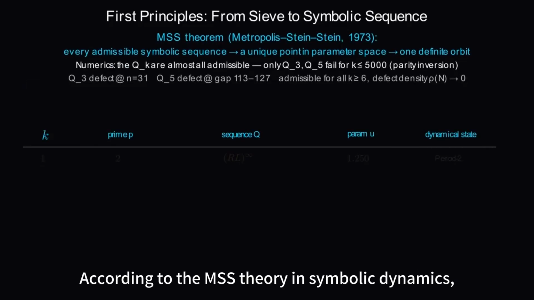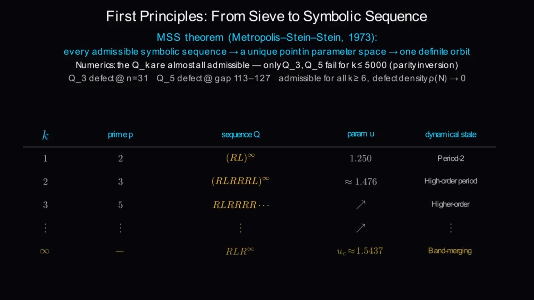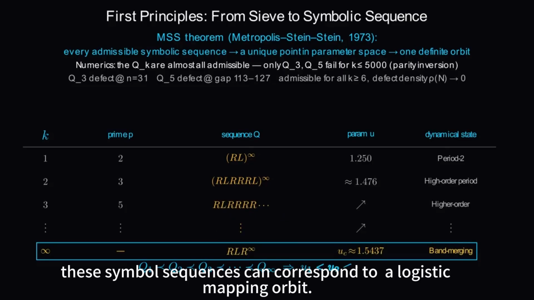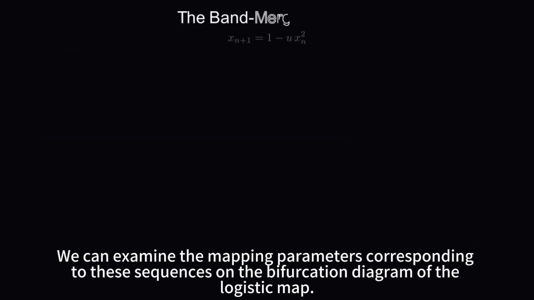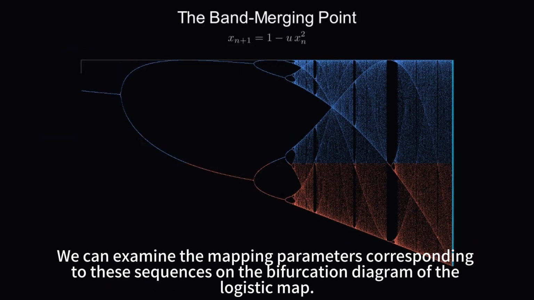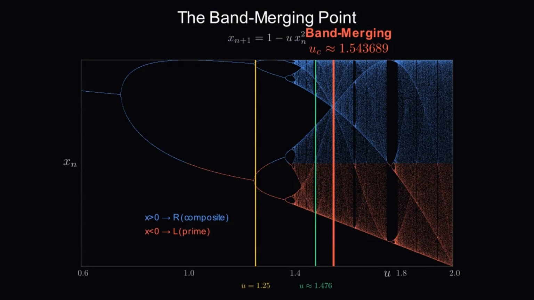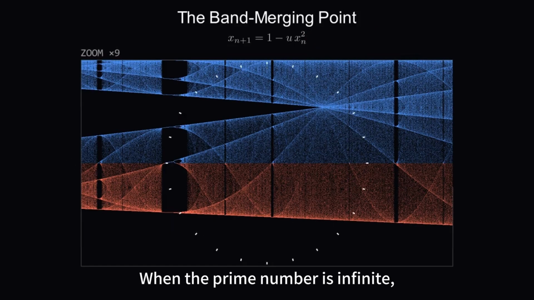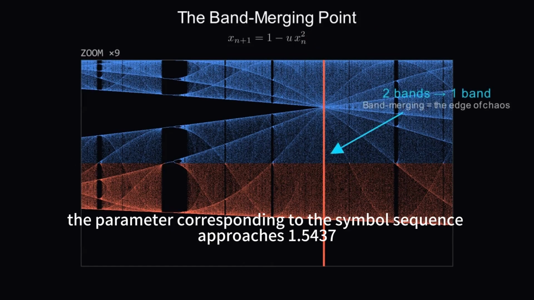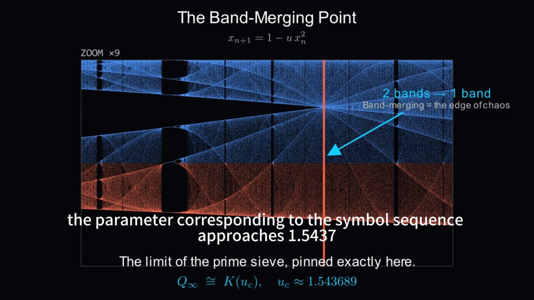According to the Mises theory in symbolic dynamics, these symbol sequences can correspond to a logistic mapping orbit. We can examine the mapping parameters corresponding to these sequences on the bifurcation diagram of the logistic map. When the prime number is infinite, the parameter corresponding to the symbol sequence approaches 1.5437.